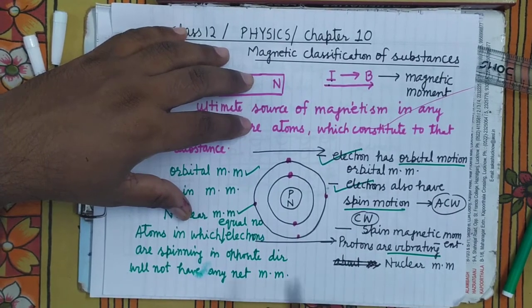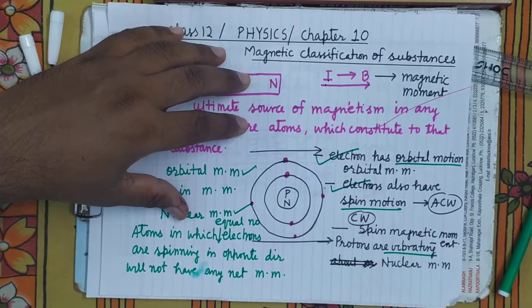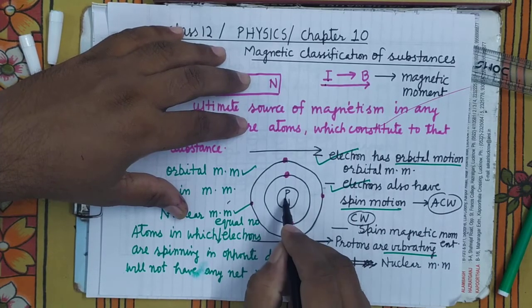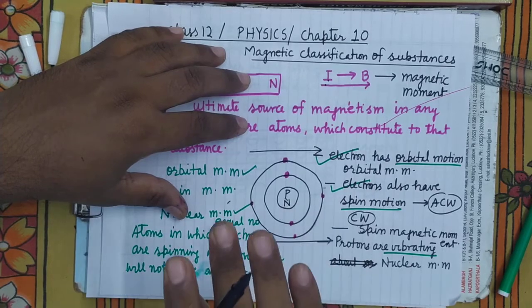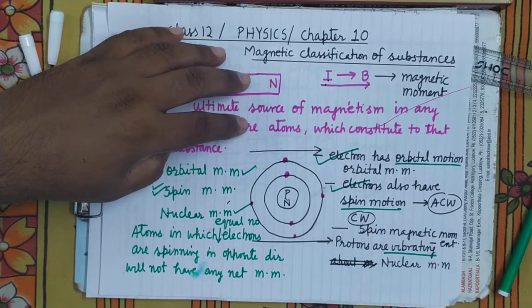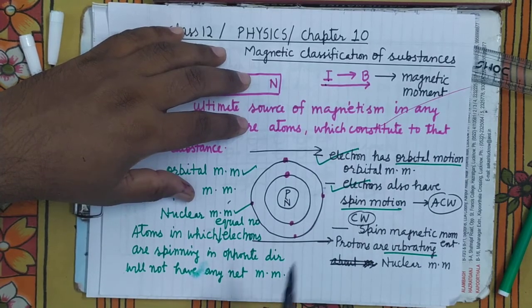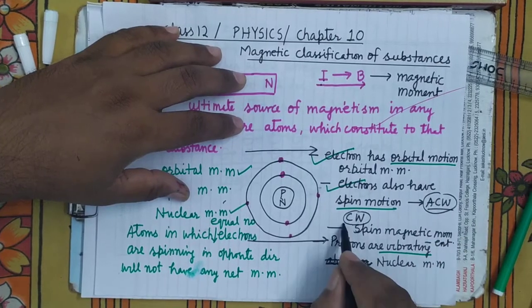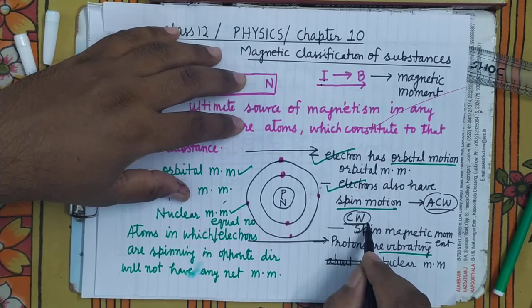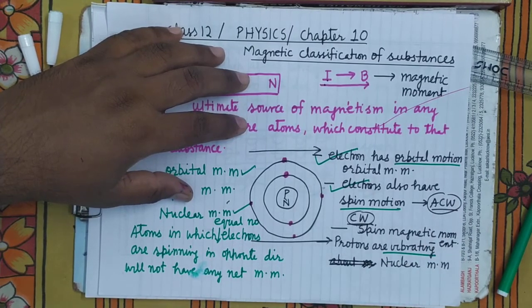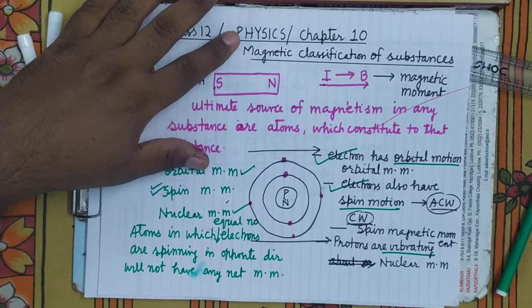What will happen? Their spin motion will be altered, and when spin motion is altered, we can induce magnetism here. It was not earlier magnetized. Its magnetic moment was zero earlier, but after placing it in the external magnetic field, I have altered their clockwise and anti-clockwise motion. One motion has accelerated, the other has decelerated. So what will happen? Magnetic moment will be induced here.